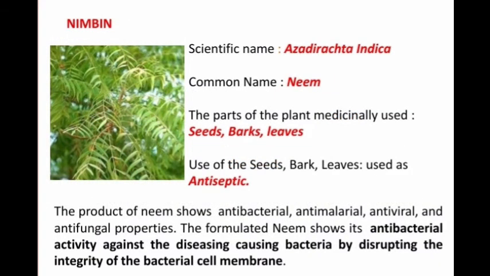Next one, nimbin. Nimbin is another alkaloid. The plant from which we extract nimbin is Azadirachta indica, the scientific name. Common name, neem. This is a very famous tree, widely grown in our country. The parts of the plant medicinally used are seeds, bark, and leaves. Almost all the parts of this neem plant are highly medicinally valuable.